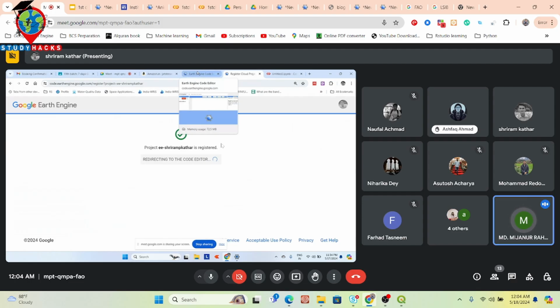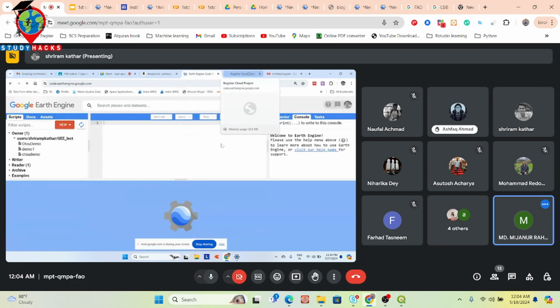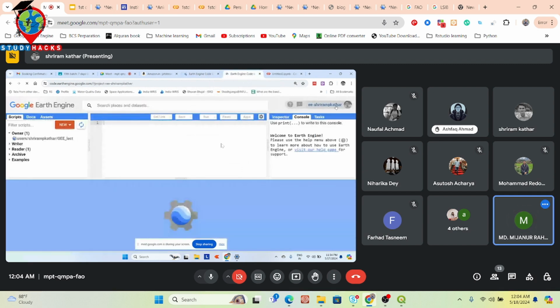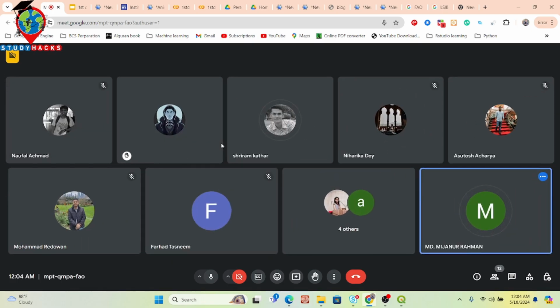So now you can simply open the code editor. You can open it from here. Open in code editor. Click here. So you can see your project is ready. Now you can also use this project name in your Google Colab and work with the Python API, right? Okay, so now your project is successfully done. Yes, sir, thank you. Okay, now stop the sharing. Anyone any problem? If any problem, kindly share your screen, then show me the problem. I will guide you.